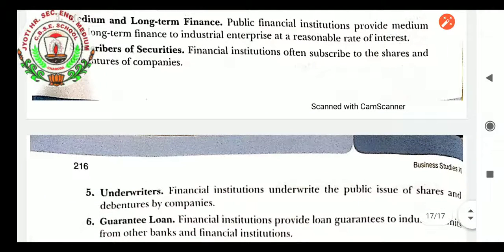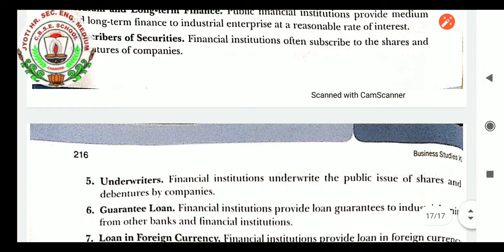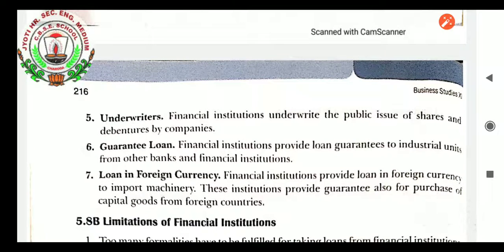Subscribers of securities: financial institutions often subscribe to the shares and debentures of other companies. Underwriters: financial institutions underwrite the public issue of shares and debentures by companies. It means they also help to sell the company's shares. Sometimes they act as if the shares are their own and they sell the shares of other companies, so they act as underwriters.